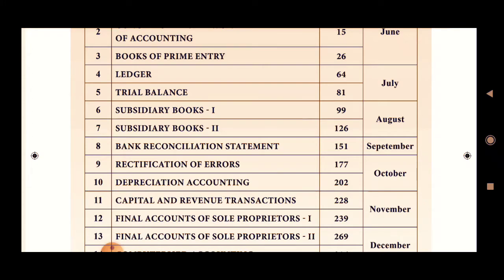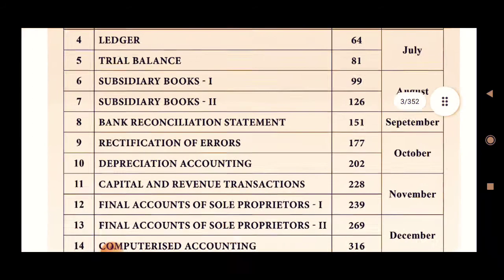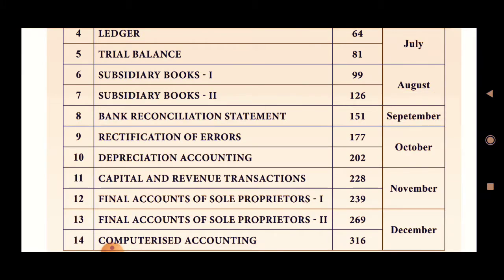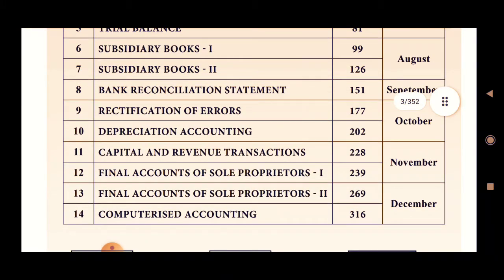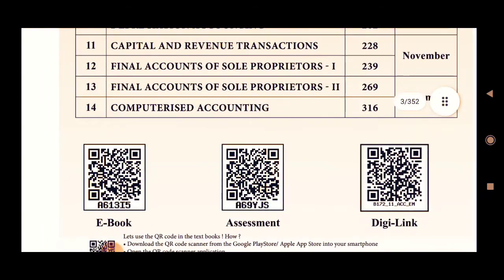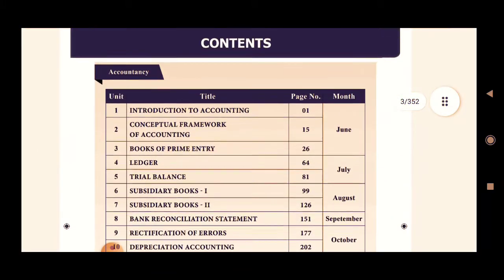Unit 8, bank reconciliation statement. 9, rectification of errors. 10th one, depreciation accounting. Depreciation means a reduction in the value of an asset. 11th one, capital and revenue transactions. 12th, final accounts of sole proprietors 1. 13th, final accounts of sole proprietors 2. 14th one is computerized accounting. Totally you have 14 units.